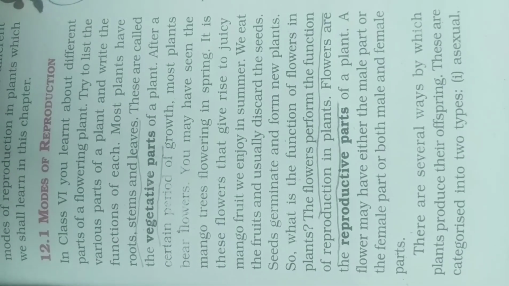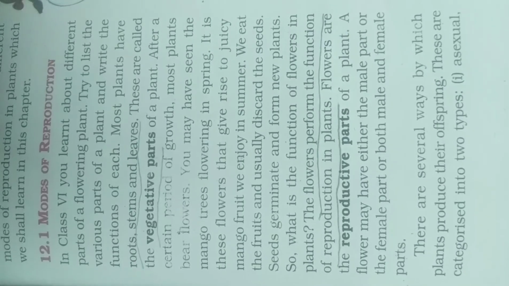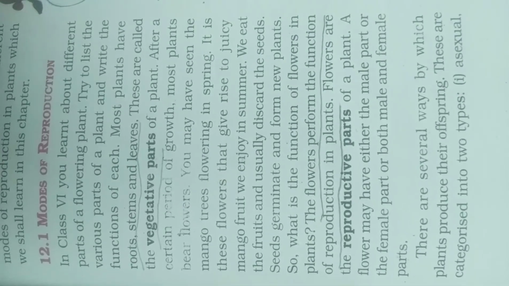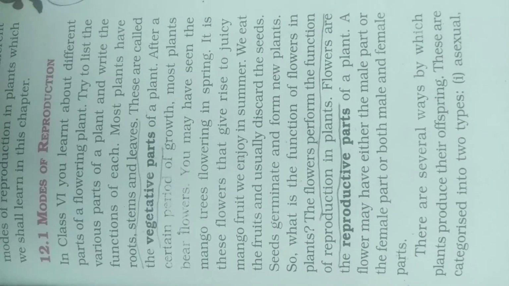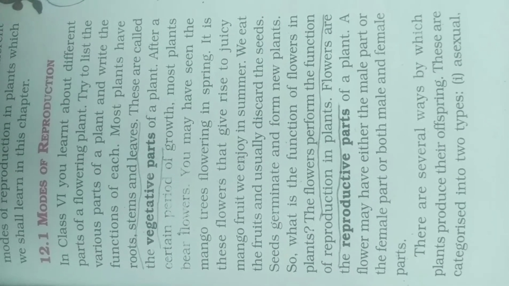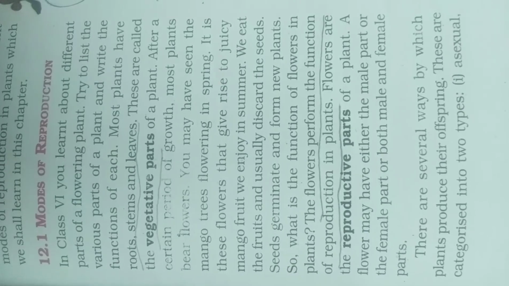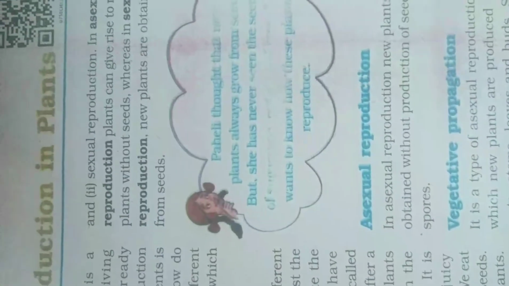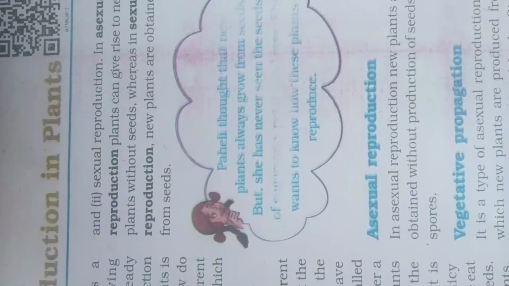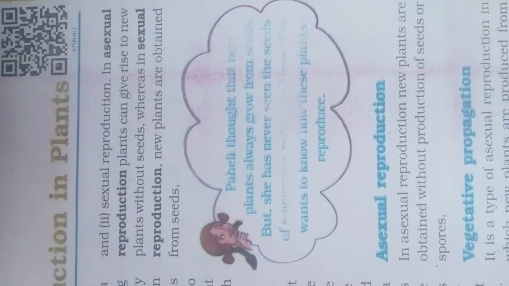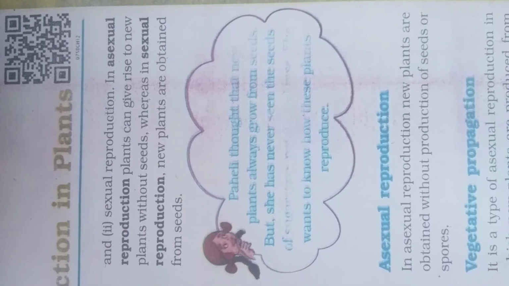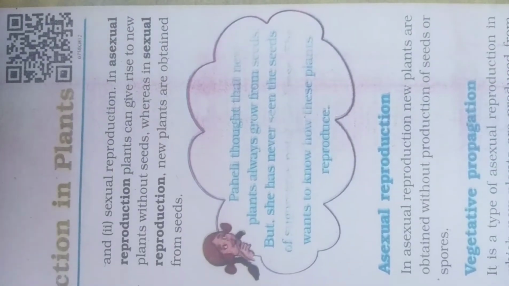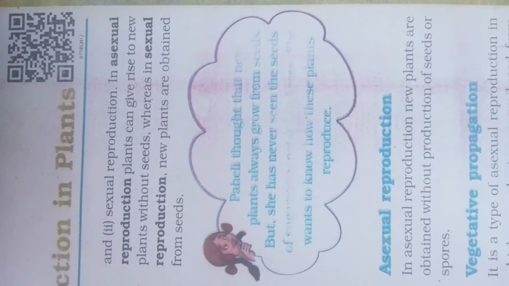There are several ways by which plants produce their offspring. These are categorized into two types, which means there are two types of reproduction in plants. So which are they? First is asexual reproduction and second is sexual reproduction.